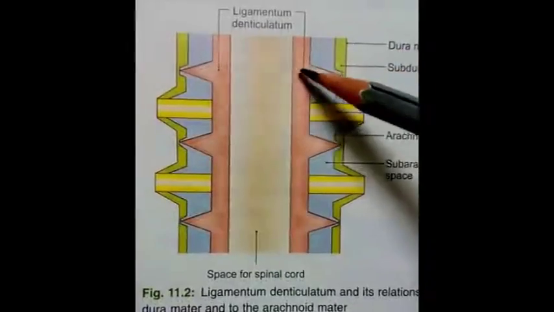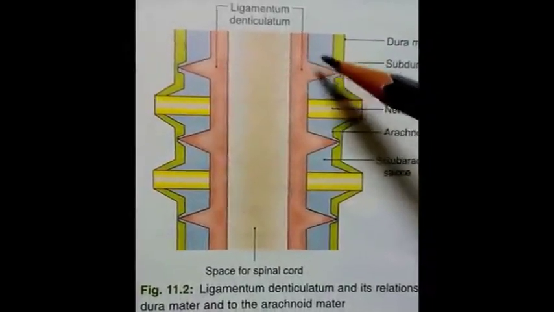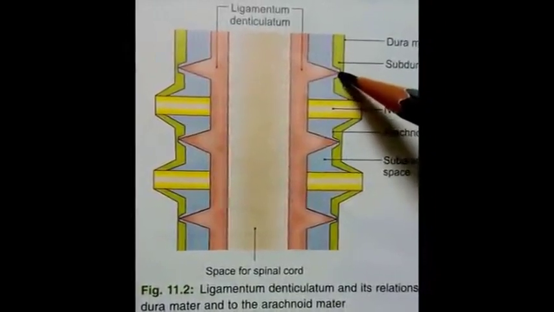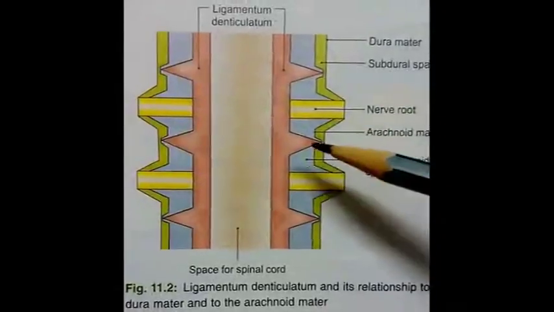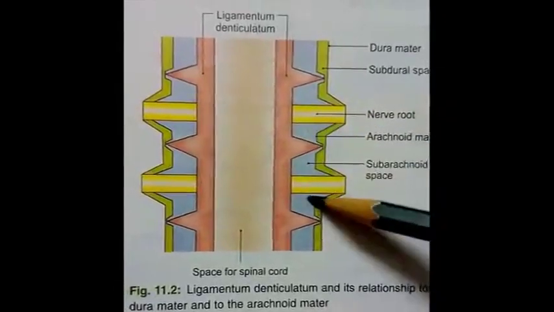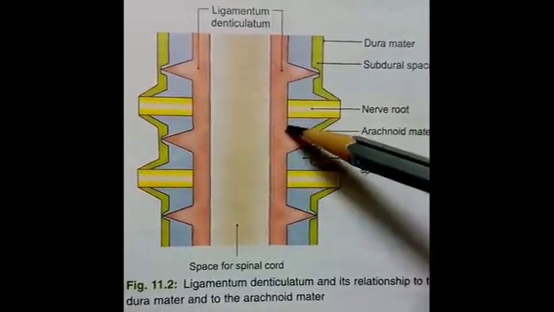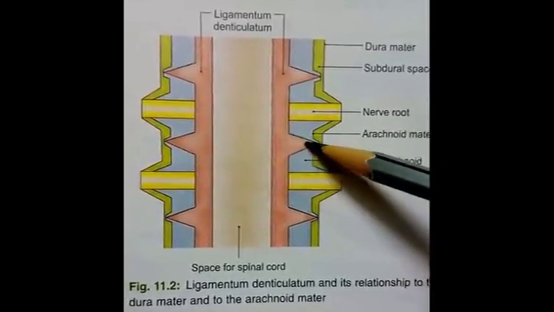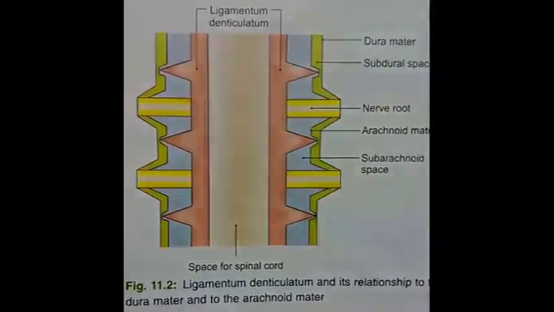Each process extends from the pia mater, passes through the subarachnoid space, then through the arachnoid mater and reaches the dura mater. And each process is present between two adjacent spinal nerves. So these are the two nerves which are shown, and between these two nerves extends one process of ligamentum denticulatum.